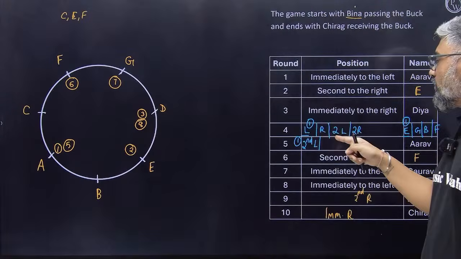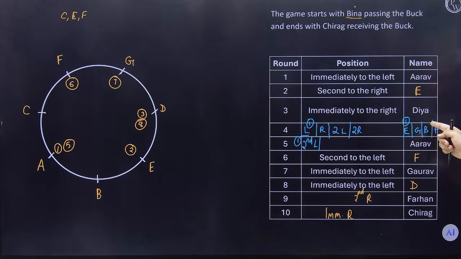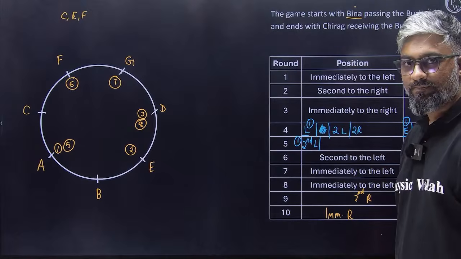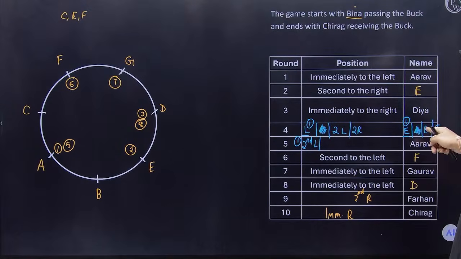So can I remove Gaurav from here? Gaurav can never be on this stage. So Gaurav cannot be here. That means this cannot be right. Cool. Now let's try with B.